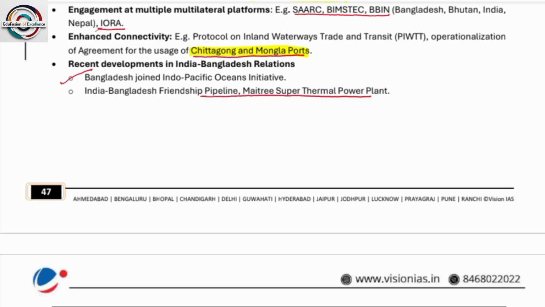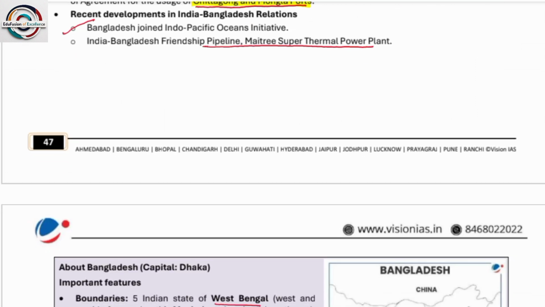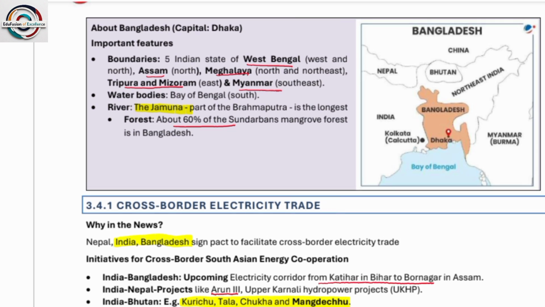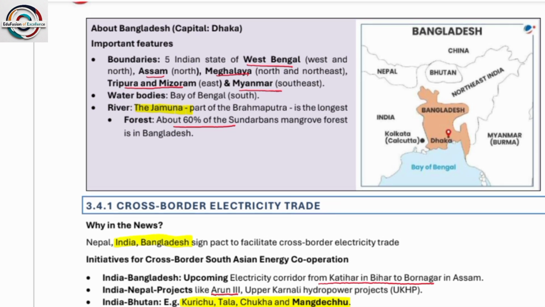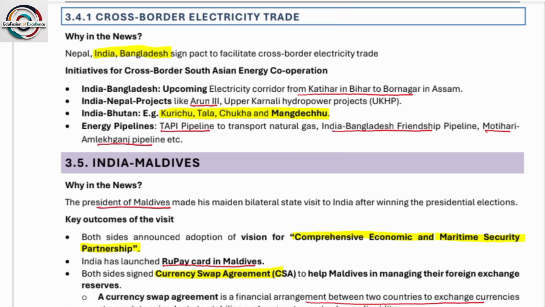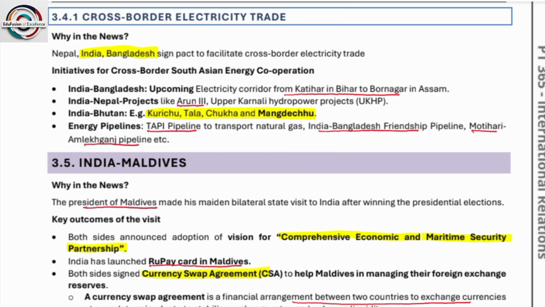India-Bangladesh friendship project, that is Maitree Super Thermal Power Plant. So these are some of the news you can see. This is about the river Brahmaputra. I hope you all know. Tributaries जैसे कि Jamuna, then Padma. Okay, next. Cross-border electricity trade. India and Bangladesh signed a pact to facilitate the cross-border electricity trade. There is an upcoming India-Bangladesh electricity corridor from Katihar in Bihar to Parbatipur in Assam. So this is one of the electricity corridors.